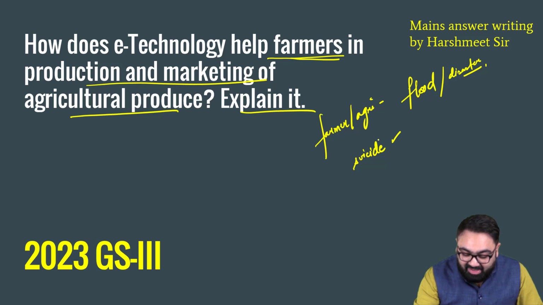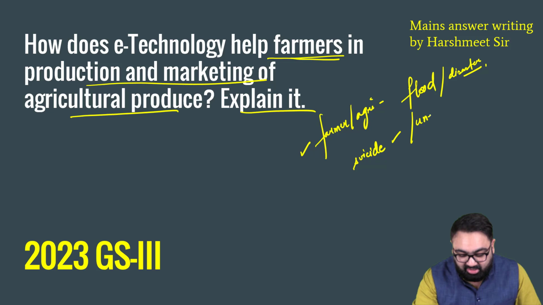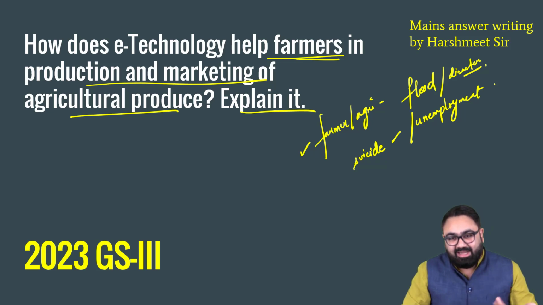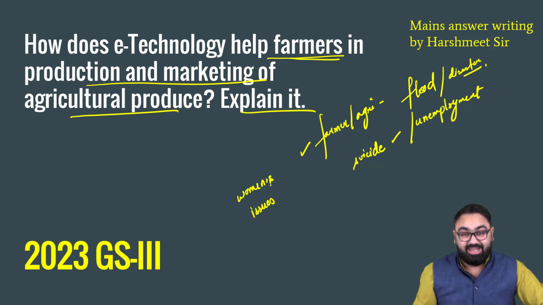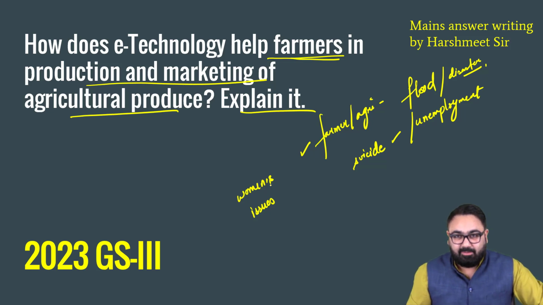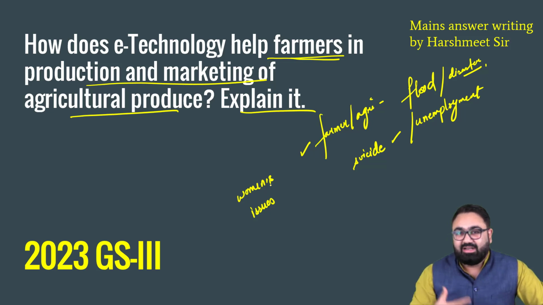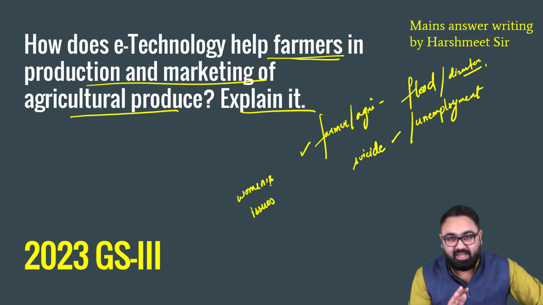These are some of those topics that continuously keep on getting repeated. There are always some questions on, let's say, unemployment numbers. So these are some of those themes that keep on getting repeated. Now, when these themes keep on getting repeated, that also gives you a chance to have data and examples ready. If you don't have examples ready for these 8 to 10 recurrent themes time and time again, it is your mistake. Trust me, you cannot blame anyone else.